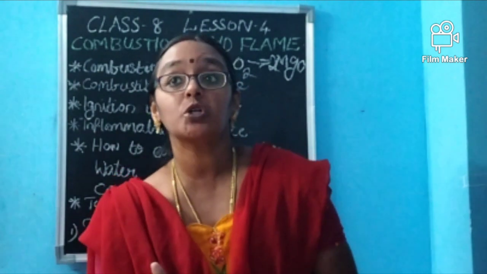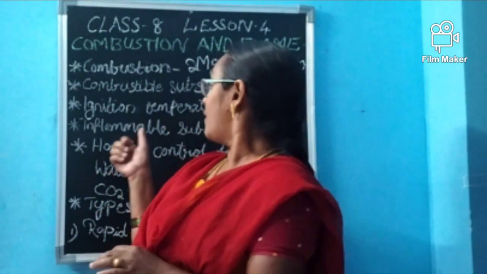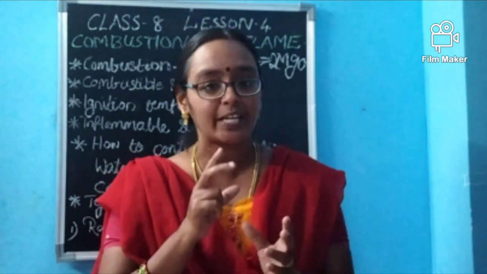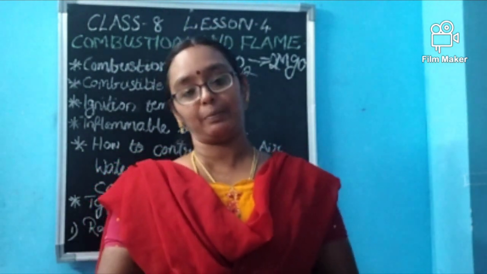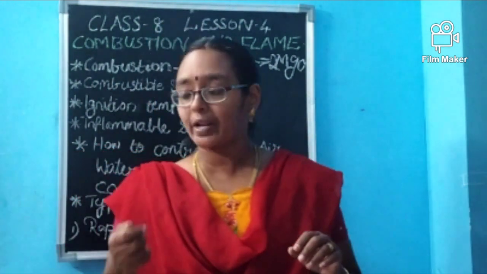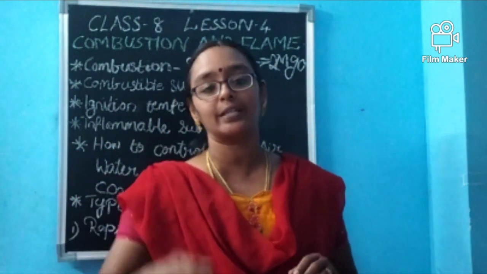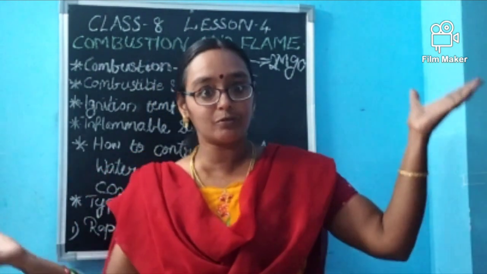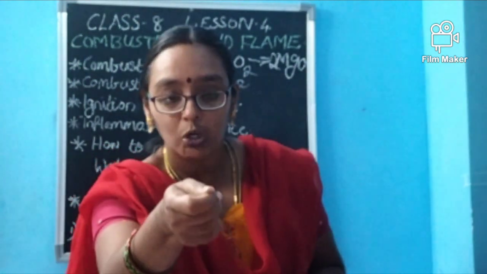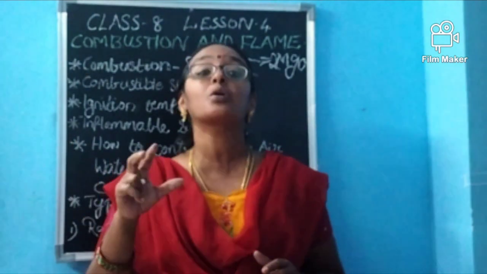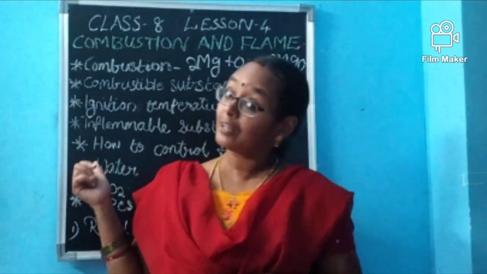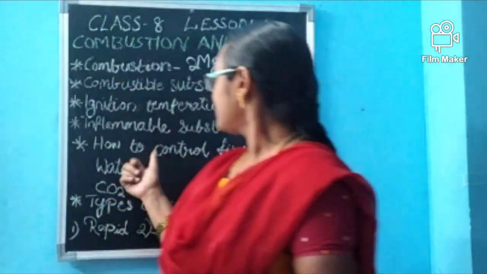So we should know one more thing. What is that? What are inflammable substances? Substances which catch fire quickly are called inflammable. For example, when you are switching on the gas and we are lighting it, quickly it will burn, isn't it? Like that, again I am saying camphor. When it is shown to fire, quickly it will burn. So they are called inflammable substances.